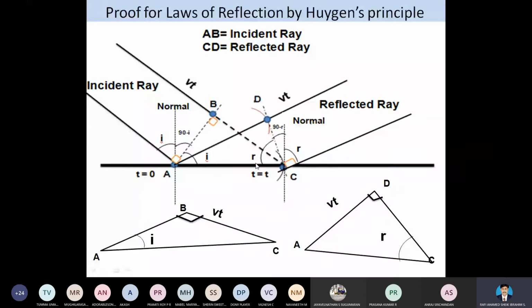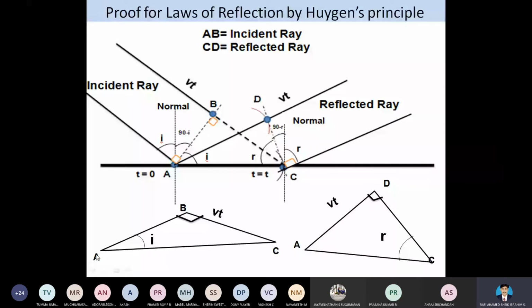Now in mathematical terms, when T is equal to 0, the light falls on it, so this will be the initial one. When T is equal to T, the wave has traveled for a time T. That's why we write the distance as V into T. Here the reflection is considered from the points C and D. So these two regions are equal, and that's the law of reflection. It states that the angle of incidence is equal to the angle of reflection.